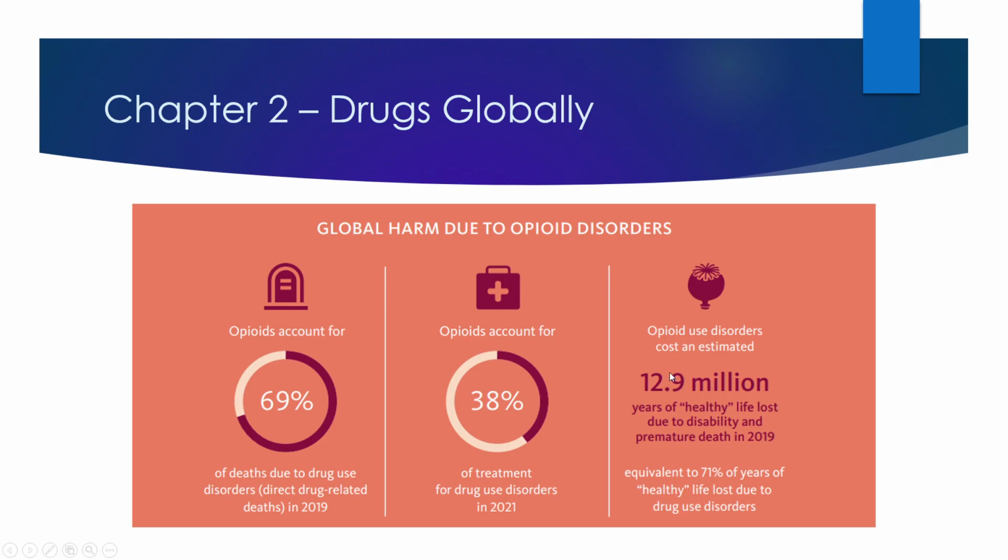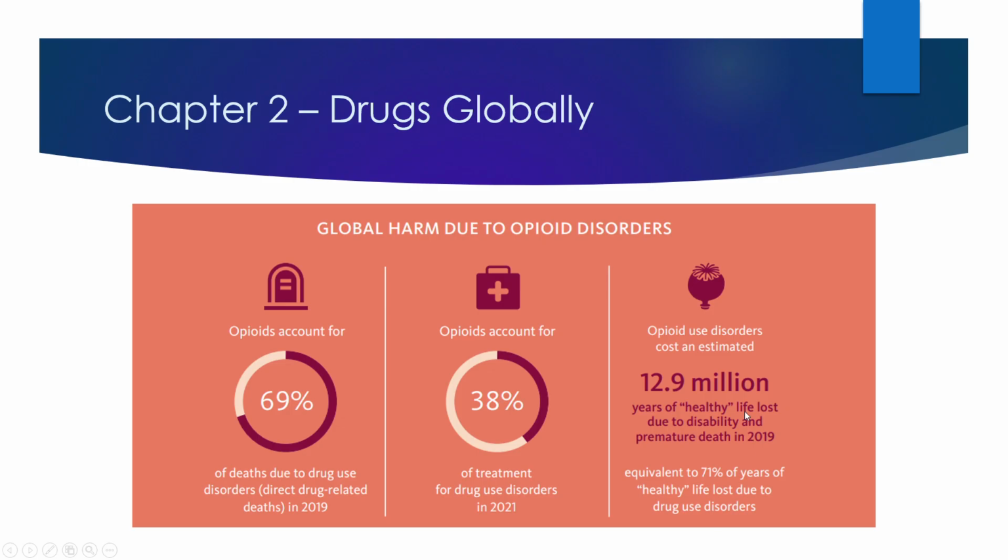And to get specific here, they give us a number. Opioid use disorders cost an estimated 12.9 million years of healthy life lost due to disability and premature death in 2019. This is equivalent to 71% of years of healthy life lost due to drug use disorders.